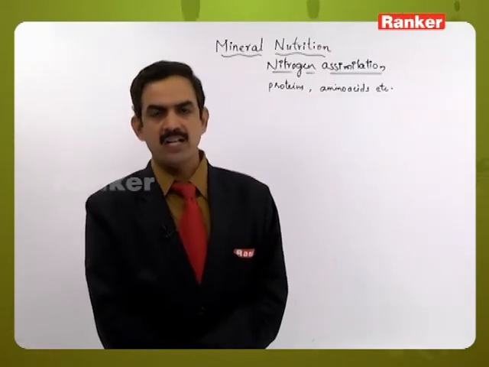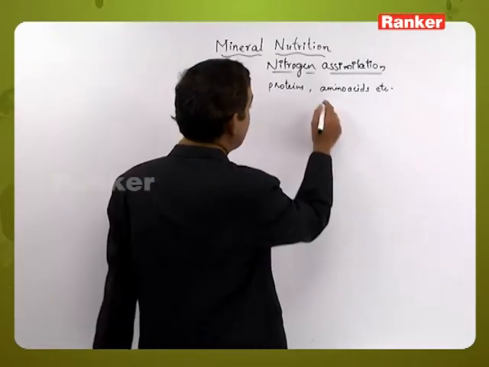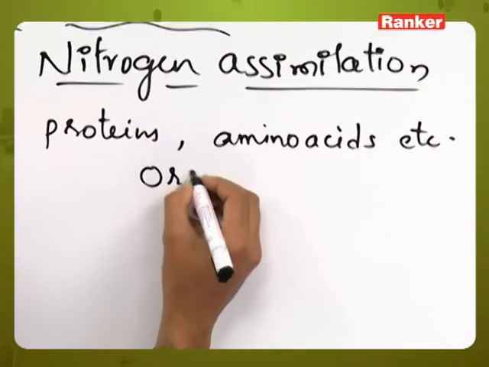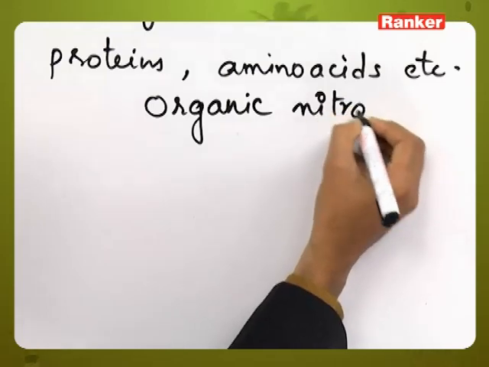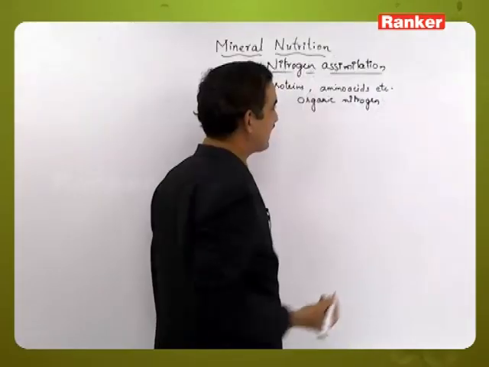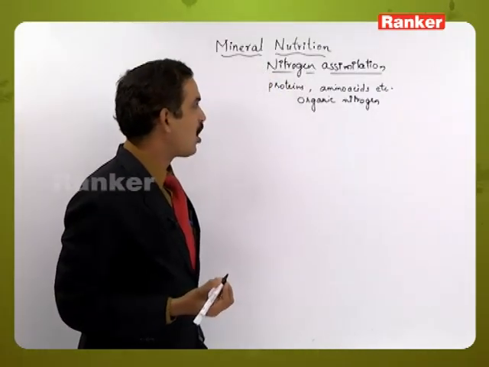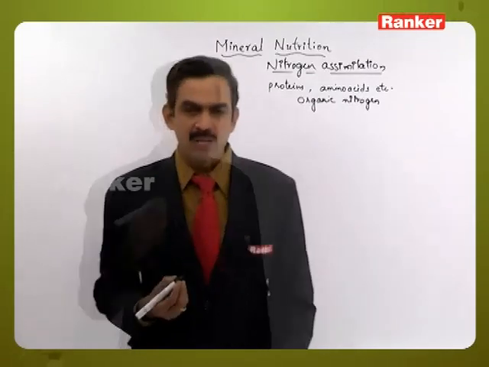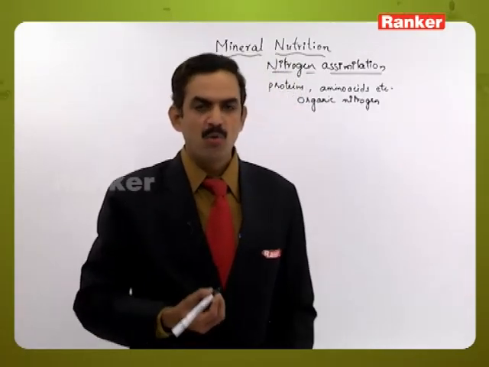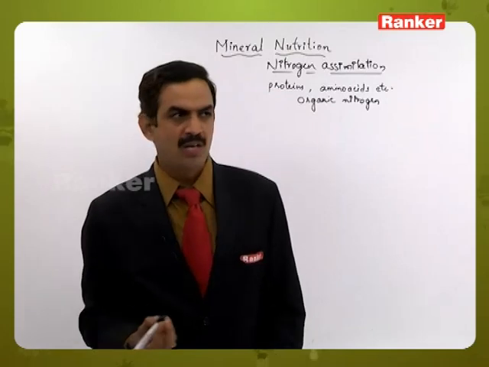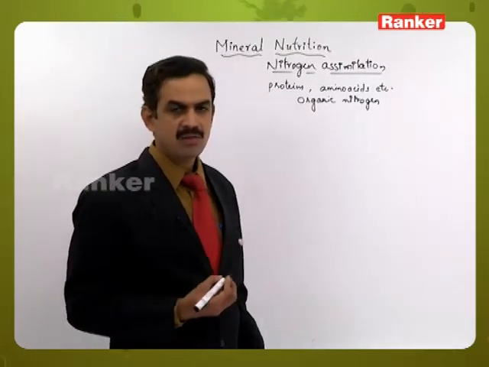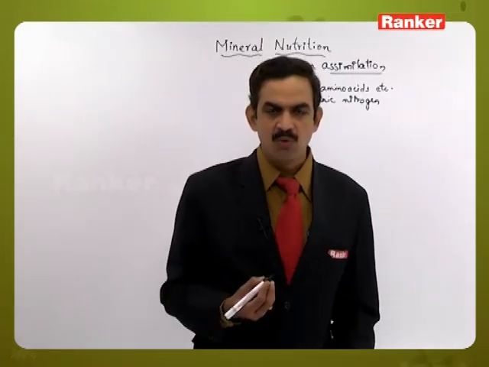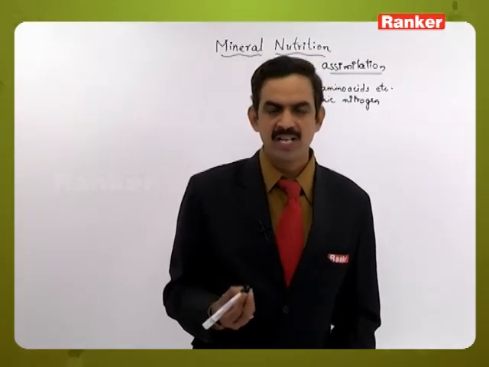The utilization of this nitrogen in the form of ammonia in the formation of various types of organic molecules is called organic nitrogen. The nitrogen present in biomolecules like proteins and amino acids, we call organic nitrogen, and the process of conversion of ammonia into this organic nitrogen is called nitrogen assimilation.